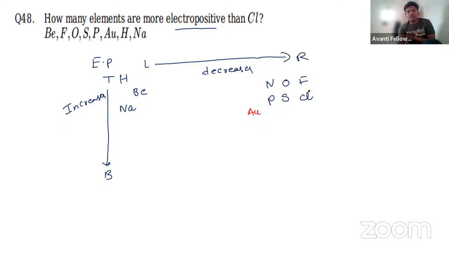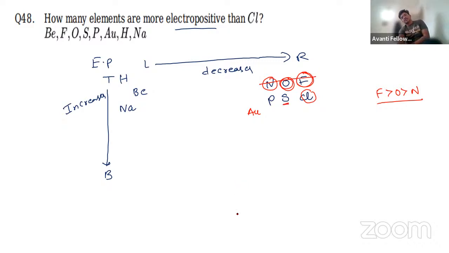Now we know that this is the most electronegative element, and this is also the most electronegative, because fluorine is more electronegative than oxygen and nitrogen. Then there is chlorine. So it is pretty clear that these are not electropositive, these are more electronegative. And sulfur is less electronegative compared to chlorine, so that means it is electropositive. Phosphorus is electropositive, sulfur is electropositive, sodium is electropositive, barium is electropositive, hydrogen and silver also.